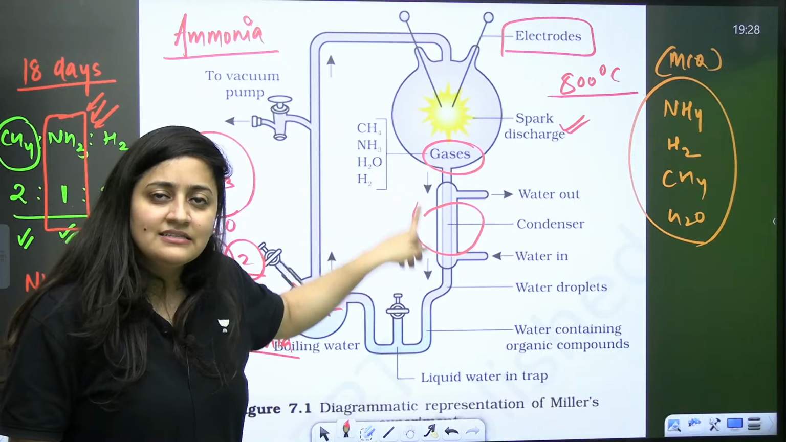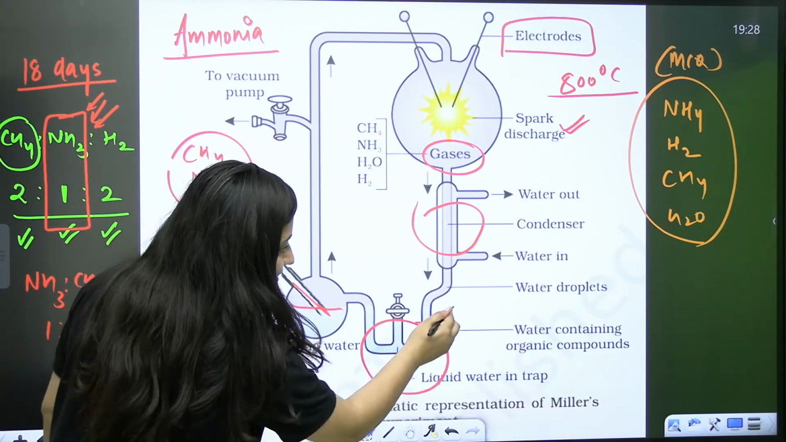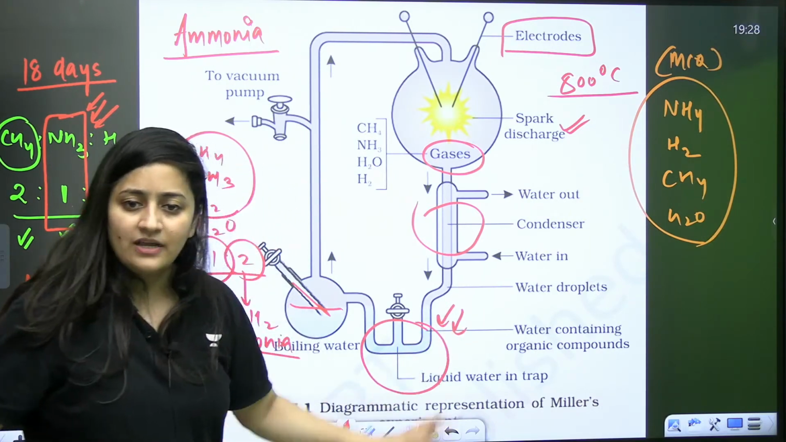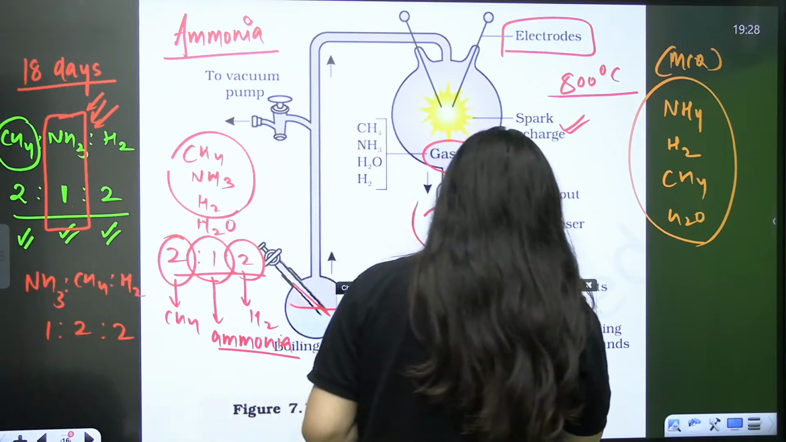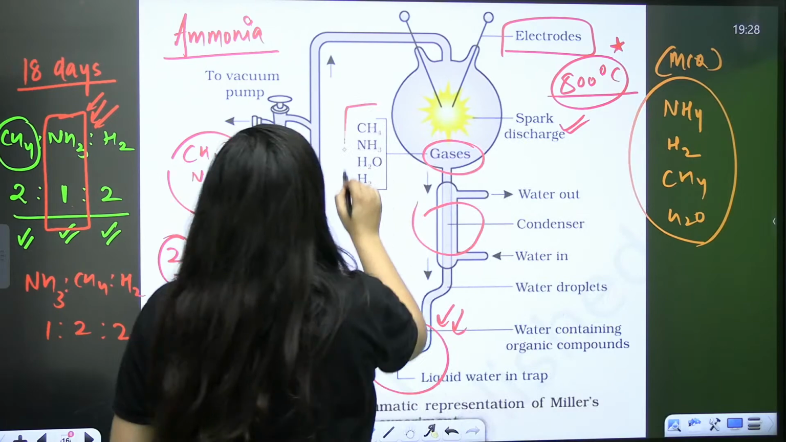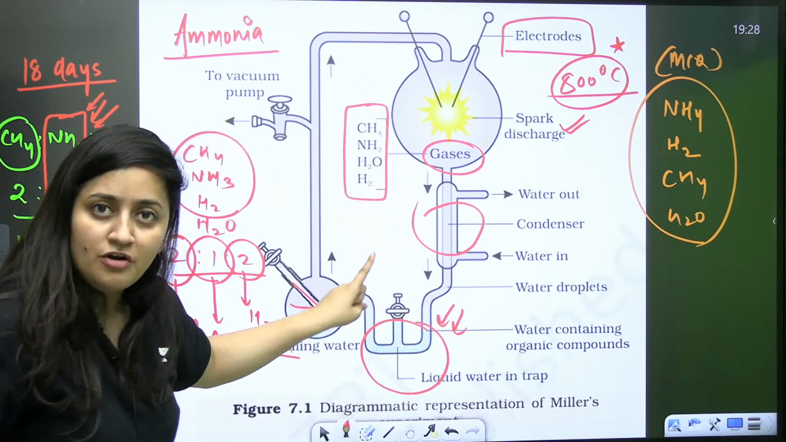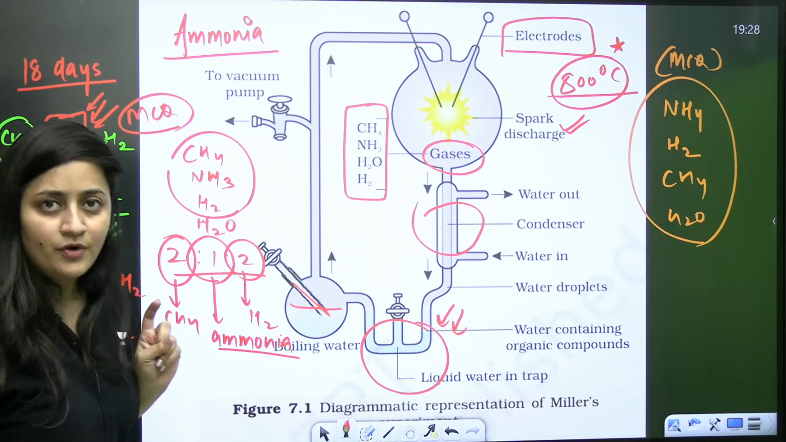So if it is a condenser, it will change these vapors into the liquid state, right? So liquid will get trapped here, and after their first experiment, where they maintained the conditions like this, 800 degrees Celsius temperature, these were the gases. You know the ratio of these gases as well. Another important MCQ, bache, it is another important MCQ.